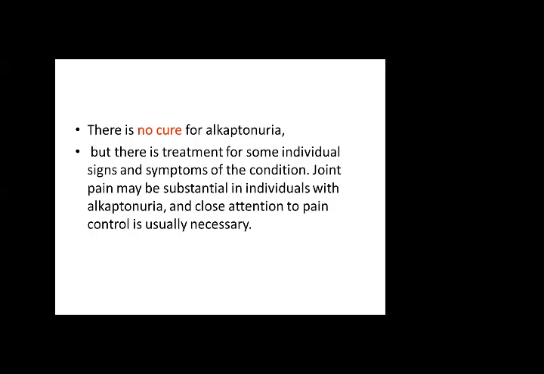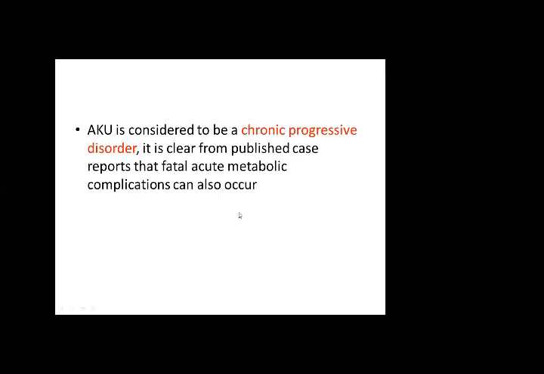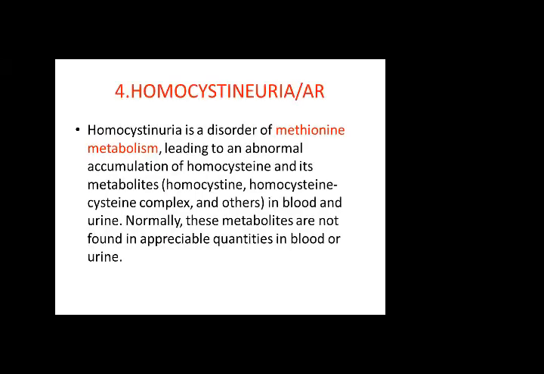The cause cannot be treated, but you can do symptomatic treatment of the patient. This is a chronic progressive disorder, and fatal acute metabolic complications can occur. This is a metabolic disorder, and you know what happens with metabolic complications. Ultimately, the brain is affected, and death is the ultimate result.